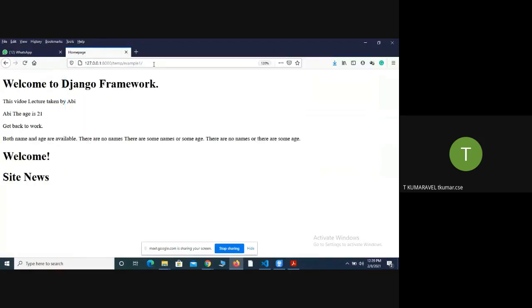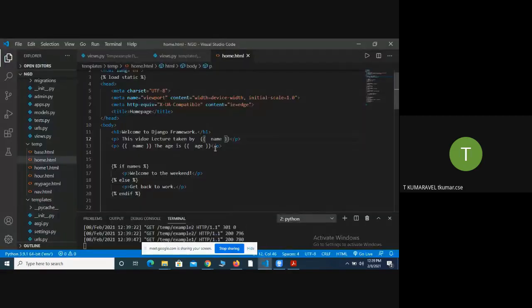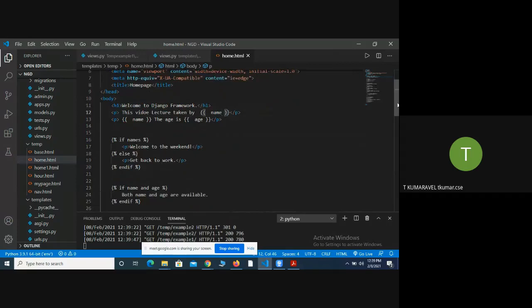I forgot to tell something. This is printed on the output screen, followed by the template tags that are available. So what is the first template tag? If, followed by a variable.